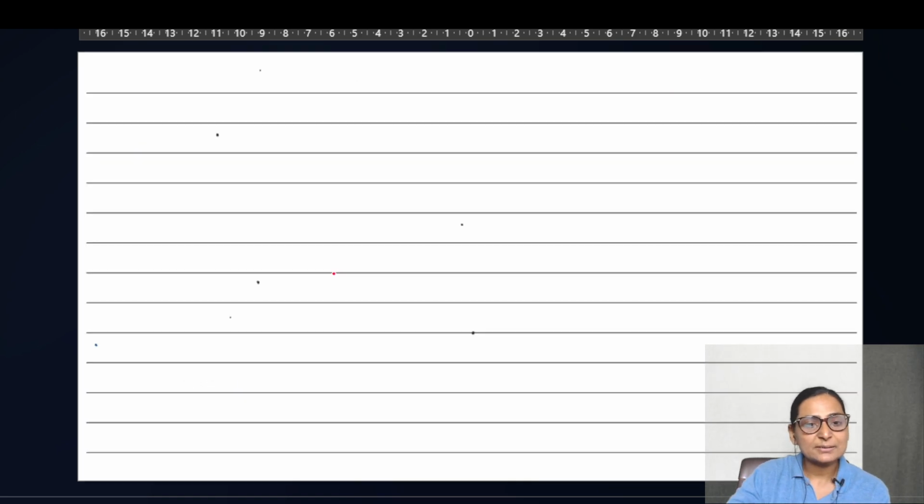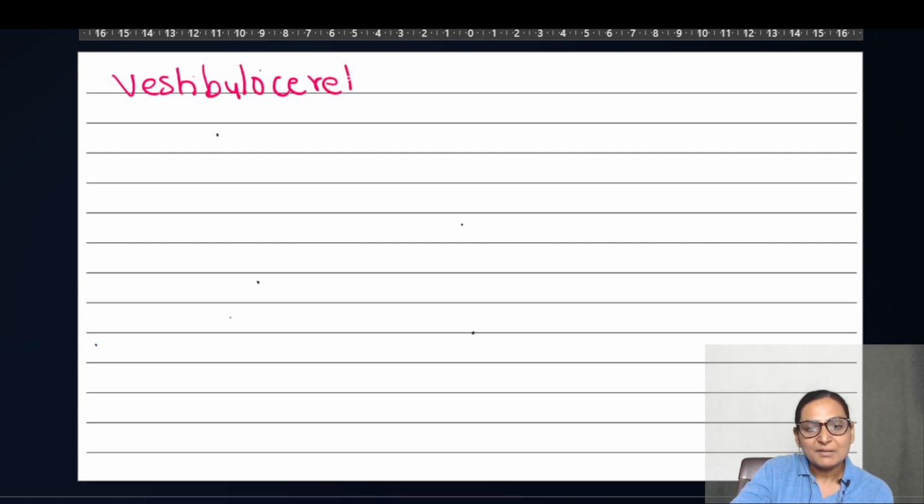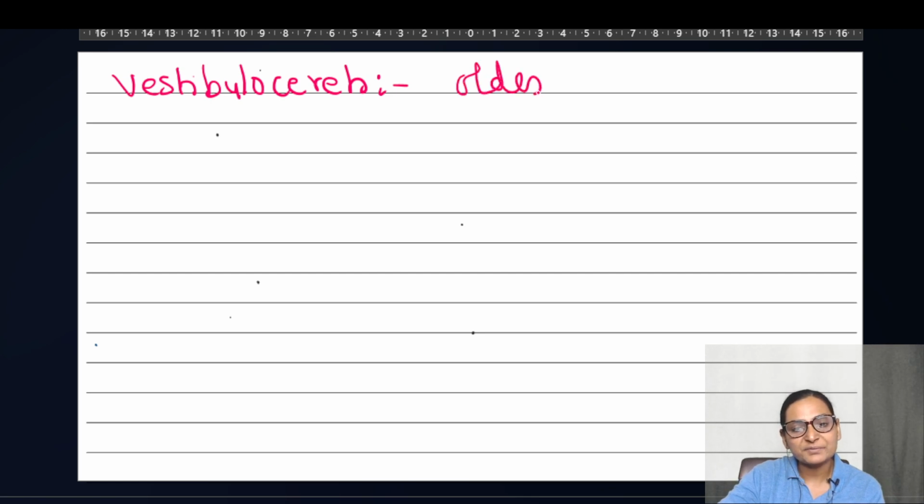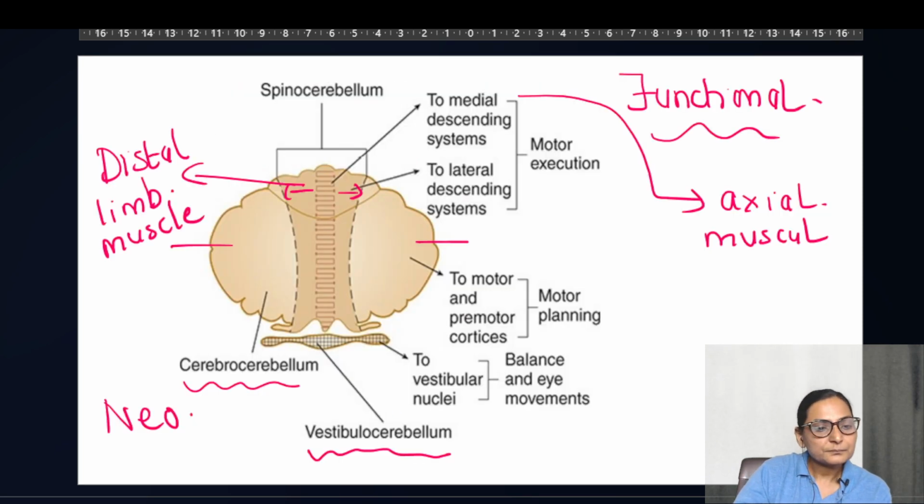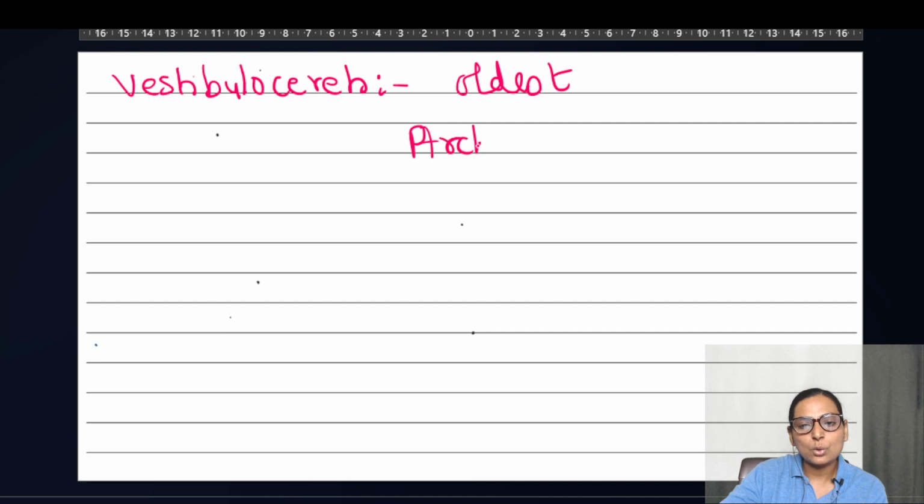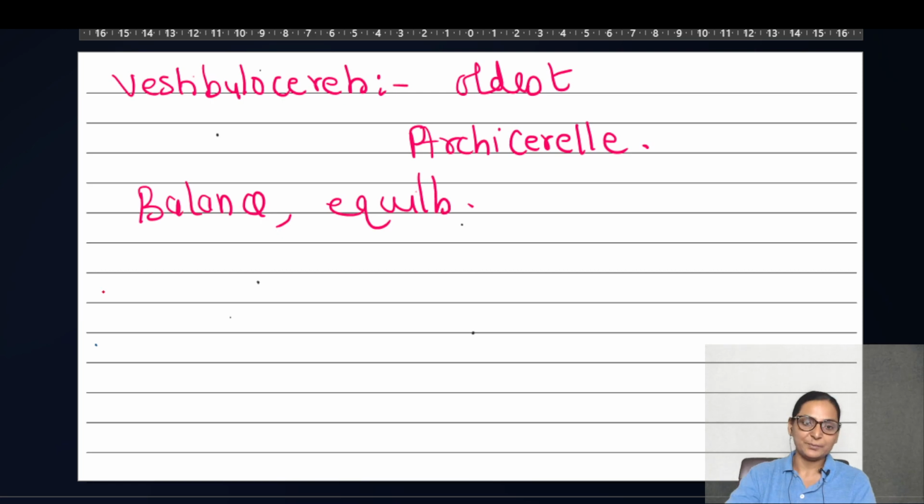So when we consider our physiology, we divide it into the vestibulocerebellum. Vestibulocerebellum is phylogenetically the oldest part of the cerebellum, and it is also called the archicerebellum. The function of the vestibulocerebellum is balance, equilibrium. Okay, balance or the equilibrium.